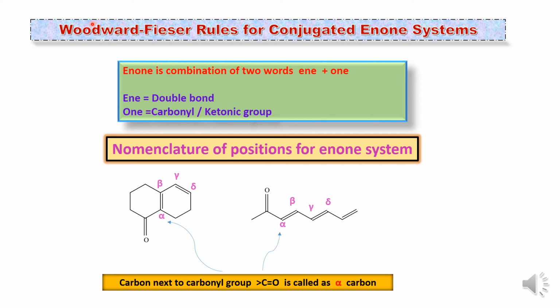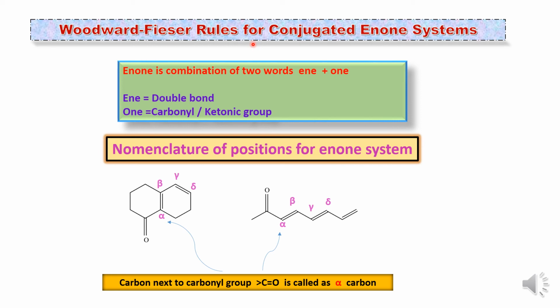So in the previous slides we have seen the Woodward-Fieser rules for the conjugated diene system. Now there is another example where the enone system is there, and for the enone system the Woodward-Fieser rules are slightly different. There are some changes that have been made for these rules.